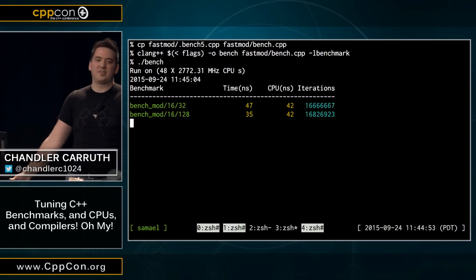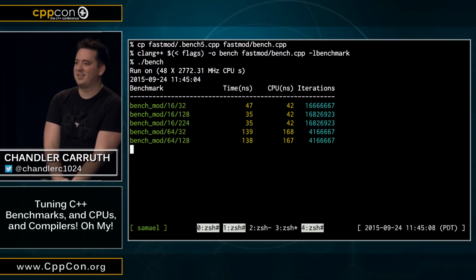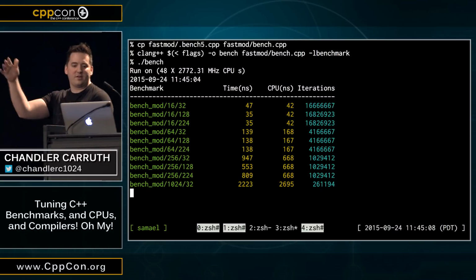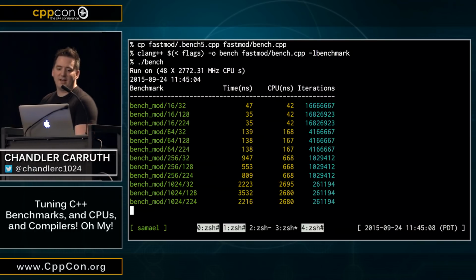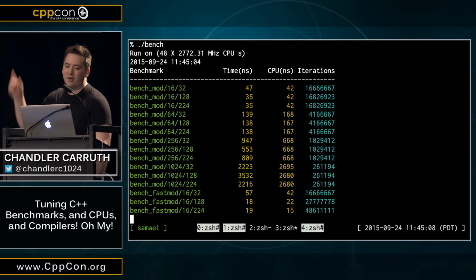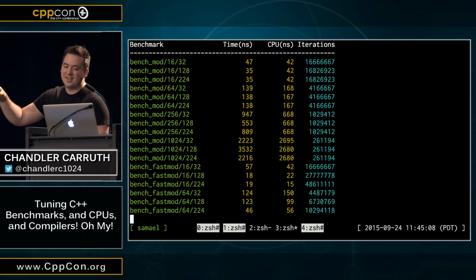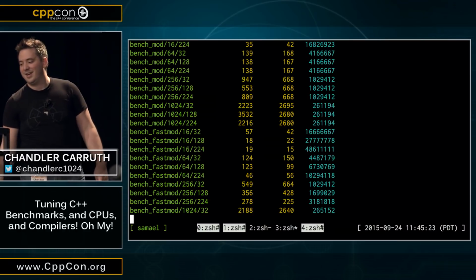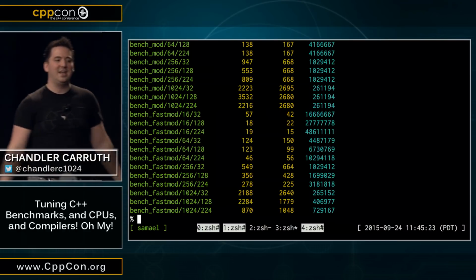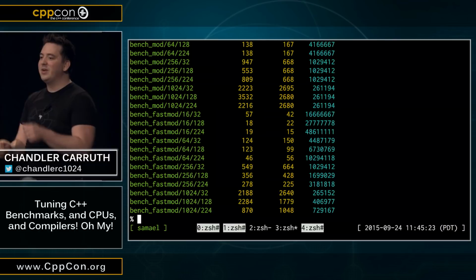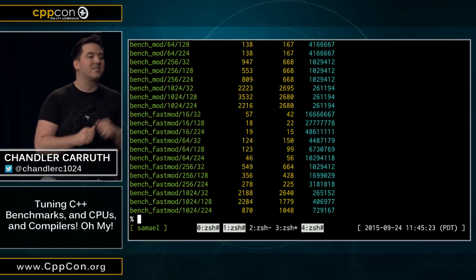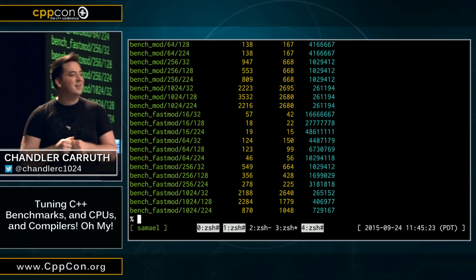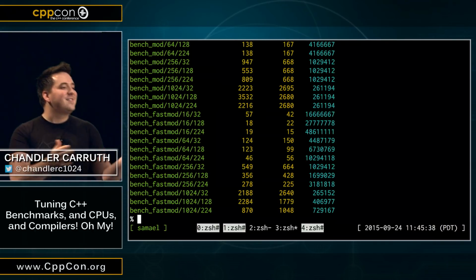Unfortunately, you guys are all wrong. My fast modulus is faster. If you look at these numbers, 42, 168, 668, and then my fast one, 42, 150, 664, 260, 40. Even in the worst case, when we only skip 20% of the modulus computations, my modulus is faster, okay? Which is insane. Why is this faster?